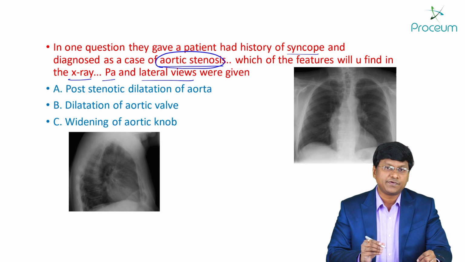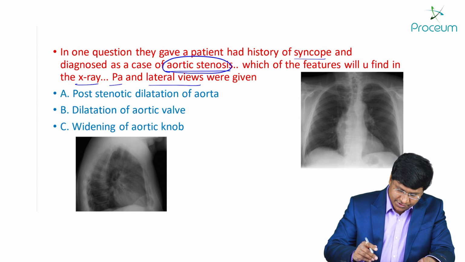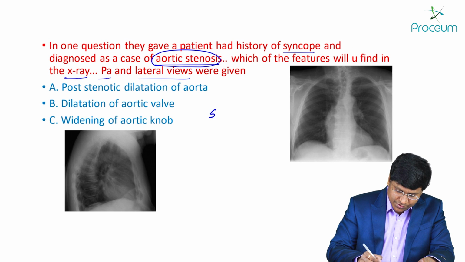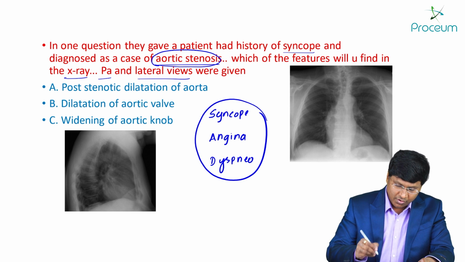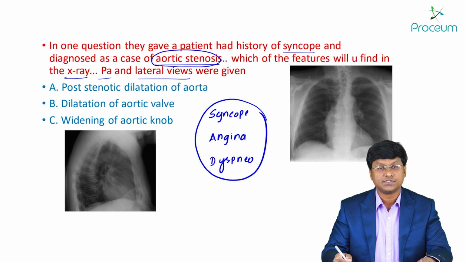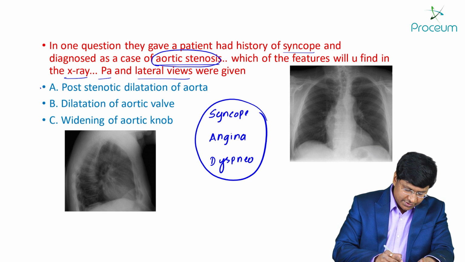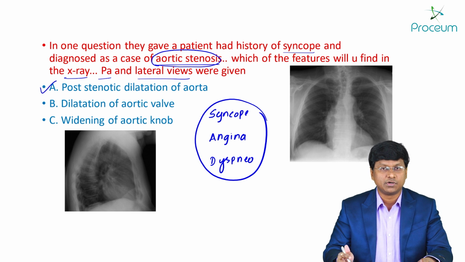Now in case of aortic stenosis, let me tell you first of all, the clinical manifestations are characterized by a triad. What will be the clinical manifestations? Number 1, syncopal attack, then angina, then dyspnea. So these are the clinical manifestations, the triad you will have in aortic stenosis. And in patients with aortic stenosis, they will have post-stenotic dilatation of the aorta.